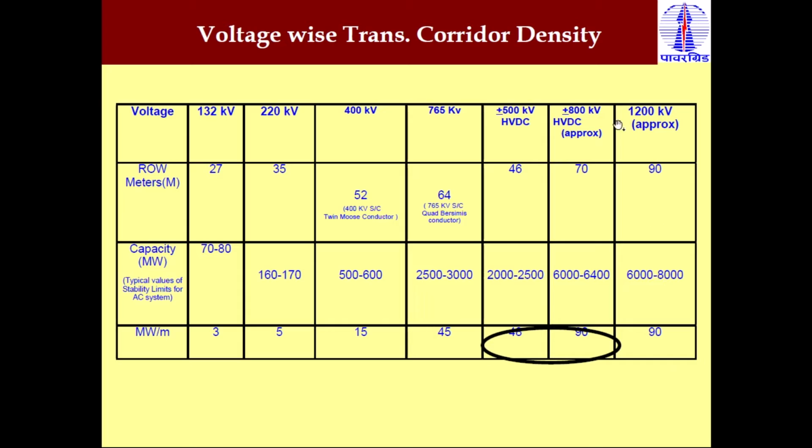Clear? So when we compare 1200 kV HVAC and plus or minus 800 kV HVDC systems, both have the same capacity to transmit power per meter, 90 megawatt per meter. But this requires a voltage level of 800 kV, and this requires 1200 kV. The right of way in this case is more compared to this one, and the power transfer capacity is almost the same. Clear? But from the economical point of view, HVDC is better compared to this one. So this is the voltage-wise transmission corridor density for different voltage levels.